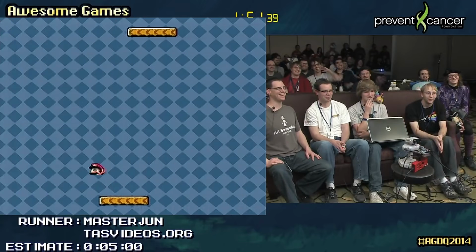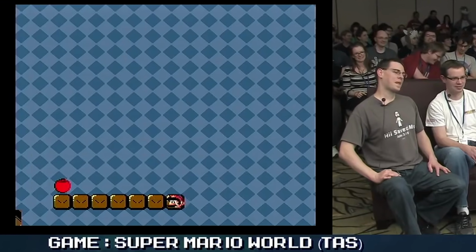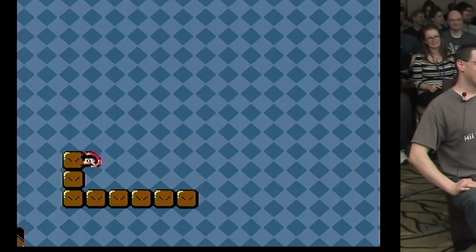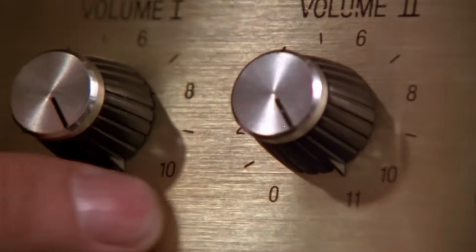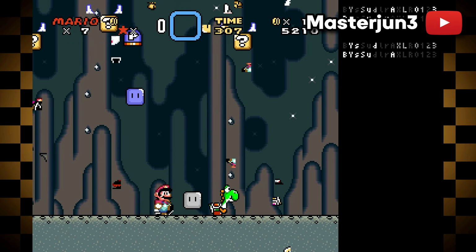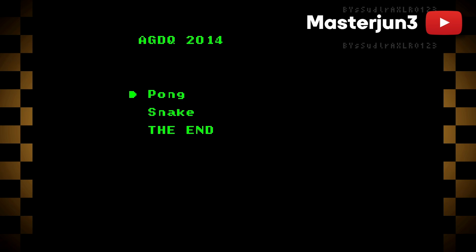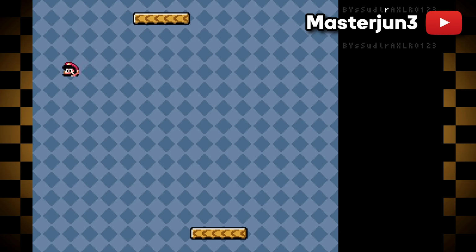You remember that thing I said about having enough time and external tools to figure out what buttons need to be pressed to make the game do whatever you want? Masterjun took that idea and cranked it up to 11. Using only inputs, he was able to feed the game some weird code, which in turn would end up programming a menu in a couple new games, all within Super Mario World.